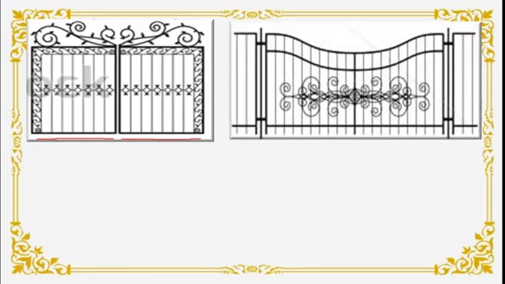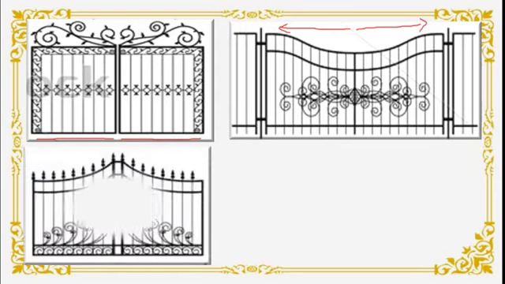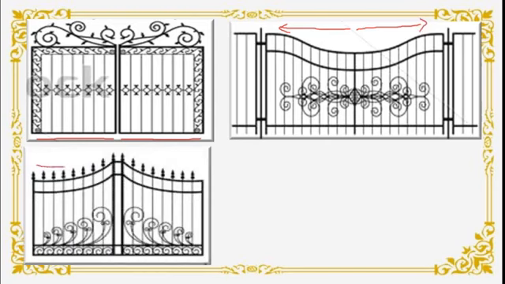Here also you can see left side, right side, correct? This is the left side and this is the right side, isn't it? The same pattern is repeated. Here is one more gate. See how it is curved from the left hand side. The same thing is curved from the right also. And here also the design is the same, isn't it? Repetition of the design is there.